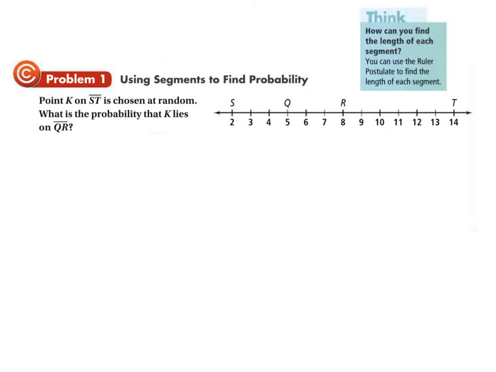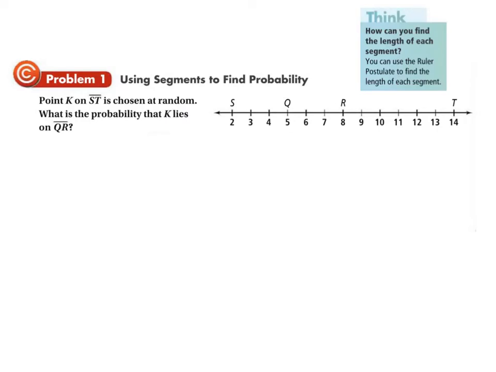Using segments to find probability: point K on ST, here from 2 to 14, is chosen at random. What's the probability that K lies on QR? Well, we need to find the lengths of those particular segments. How can you find the length of each segment? You can use the ruler postulate. If you take the two values that they land on, 2 and 14 in this case, and you subtract them, 2 minus 14 is negative 12, and you take the absolute value, then you get 12.